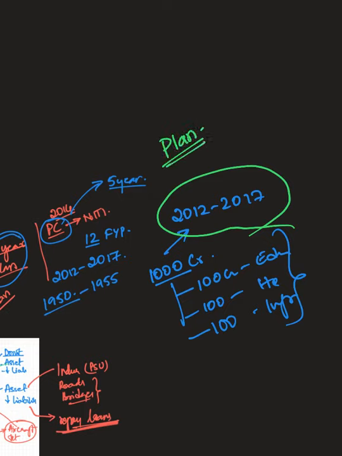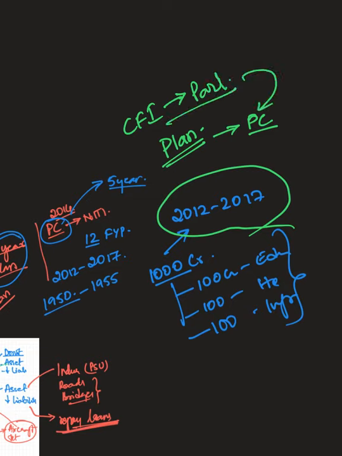But who will decide this? It was decided by the Planning Commission. Please remember, the money used to come from the Consolidated Fund of India, and it was approved by the Parliament, but the decisions were taken by the Planning Commission. So therefore it was known as planned expenditure. The Planning Commission's chairman was the Prime Minister, and the Planning Commission decisions were all approved by the government. That's a different matter. But whatever was decided by the five-year plan and was spent was known as planned expenditure.